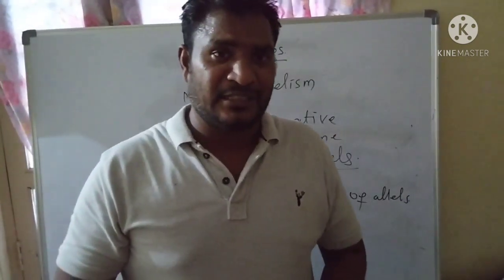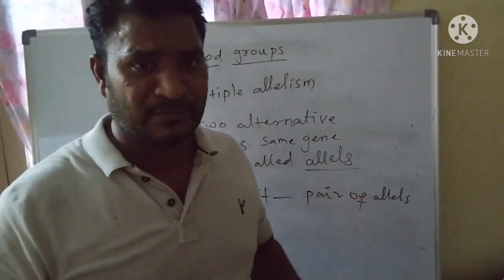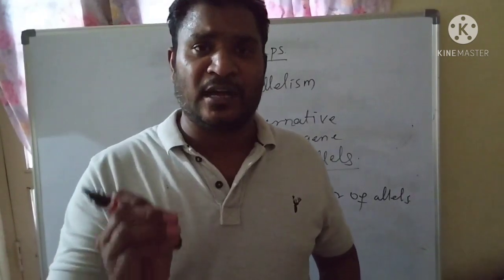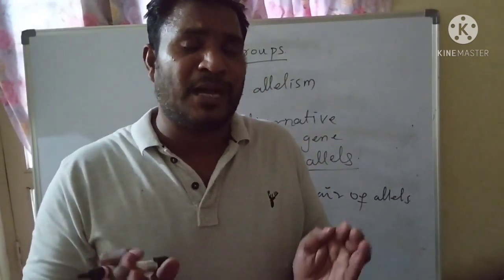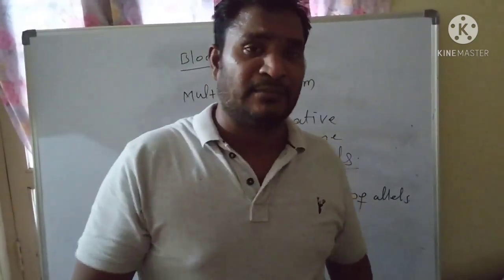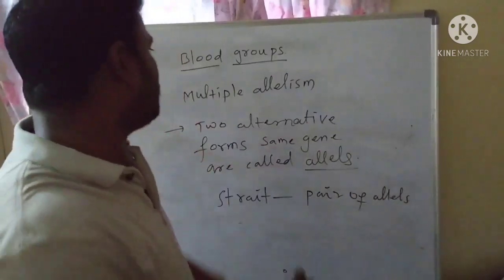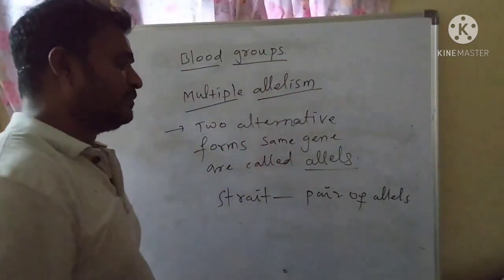Three alleles. So here, what is multiple allelism? If any character or trait present inside the living body is determined by three or more alleles, that is known as multiple allelism.